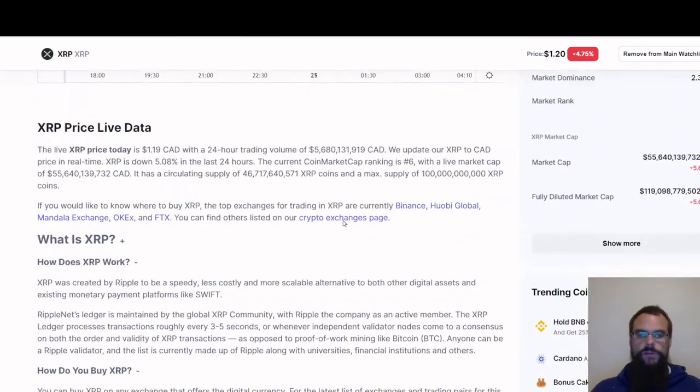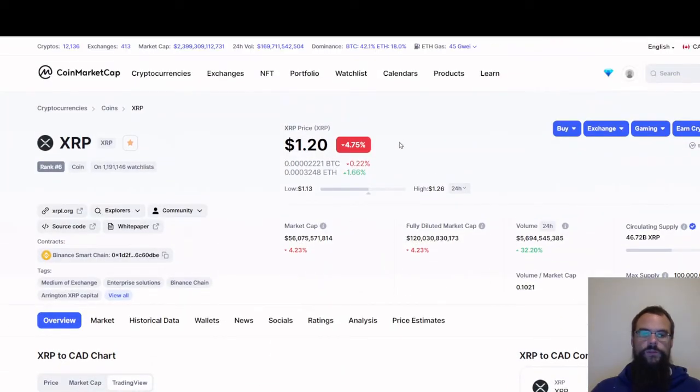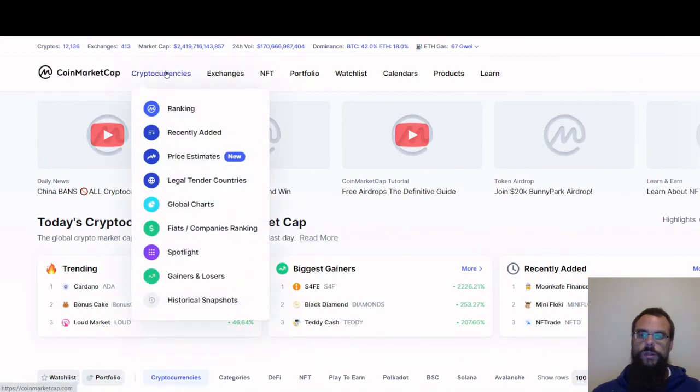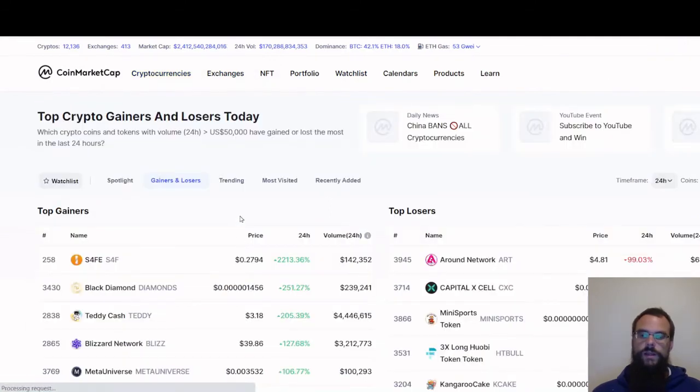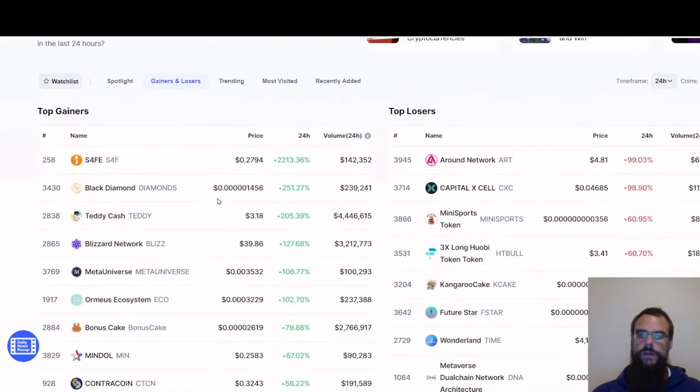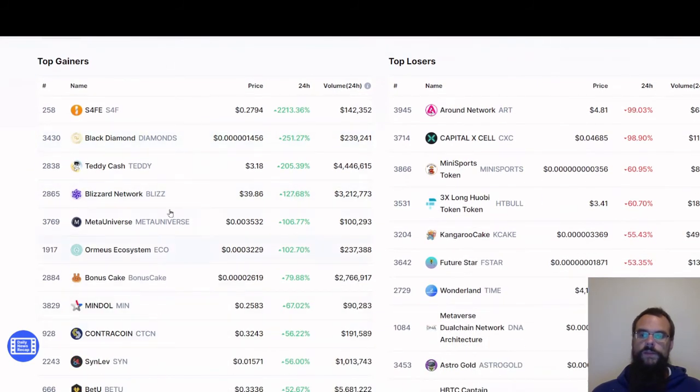So there's lots of information on this website, as you can see. And if you look through it yourself, you're going to notice a lot more information than I actually showed you, like when you go through here and click on all these individual ones. I mean, let's quickly look at the gainers and losers before I leave here. On the left side you're going to have all the gainers, and all the losers on the right side.